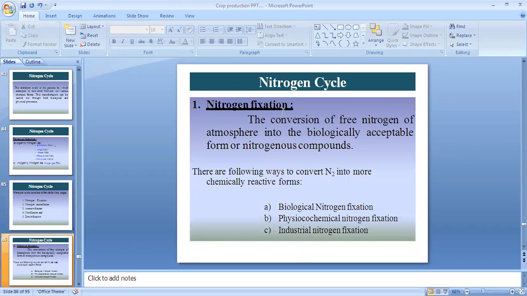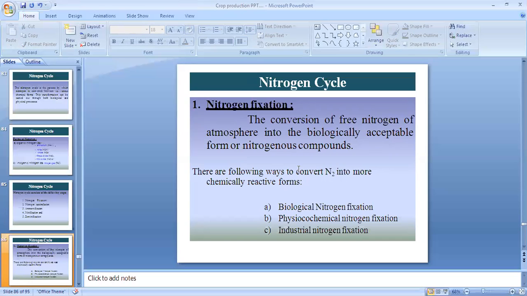The first one is nitrogen fixation, to fix the atmospheric nitrogen into the soil. Atmospheric nitrogen is useless to the plant. Plants are unable to utilize it, so the nitrogen needs to be converted into a useful form. Nitrogen fixation is the conversion of free nitrogen of the atmosphere into biologically acceptable nitrogenous compounds.